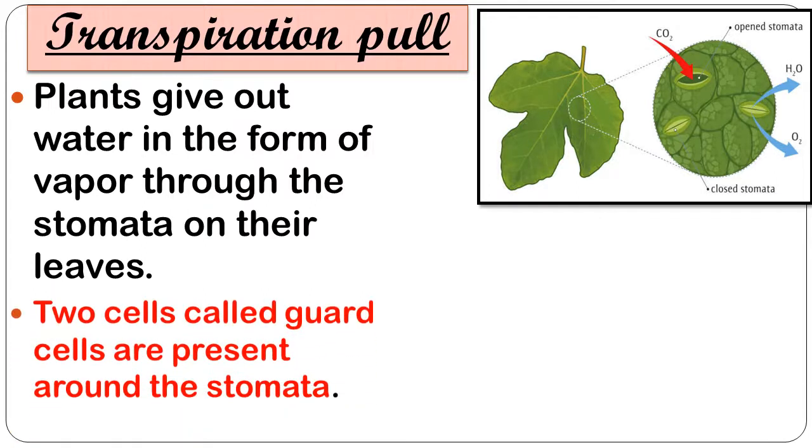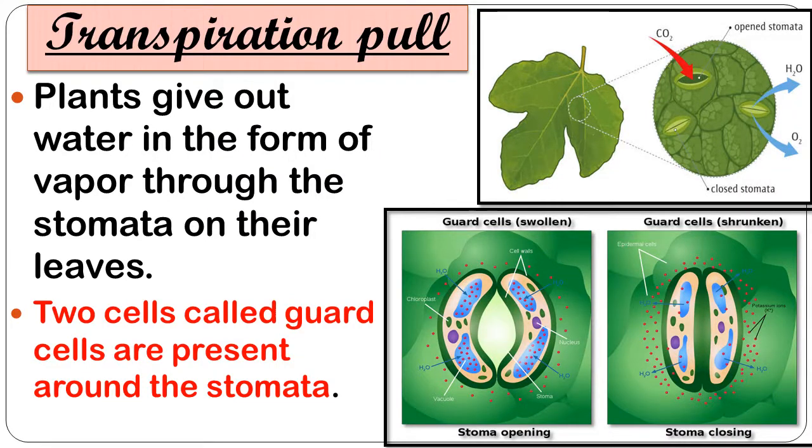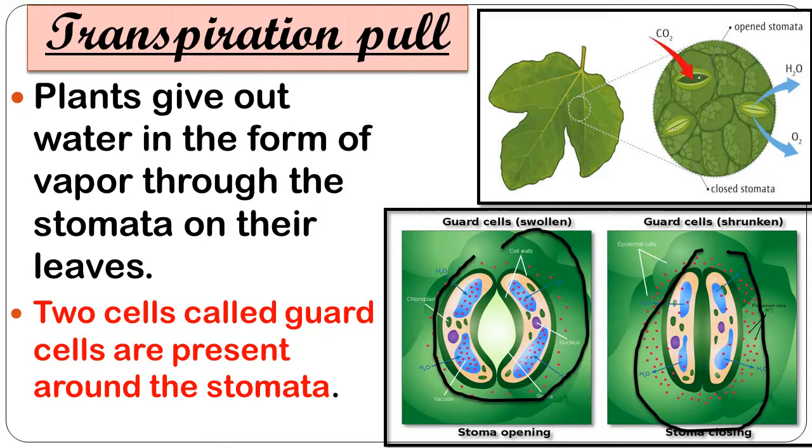Two cells called guard cells are present around the stomata. This is a clear structure of a guard cell. In the first picture, the guard cells are shrunken, that means the stomata are closing. Next is the swollen guard cell, that means when the exchange of gases takes place or when water vapor is lost from the stomata, the guard cells open.